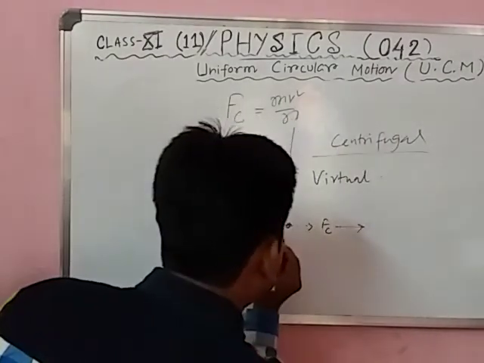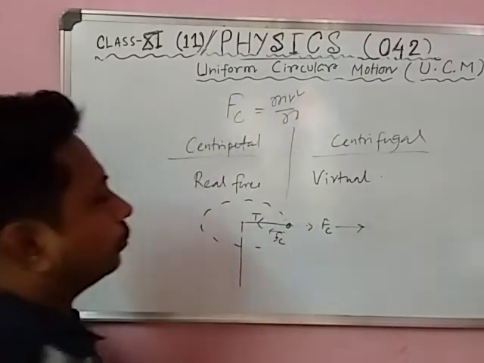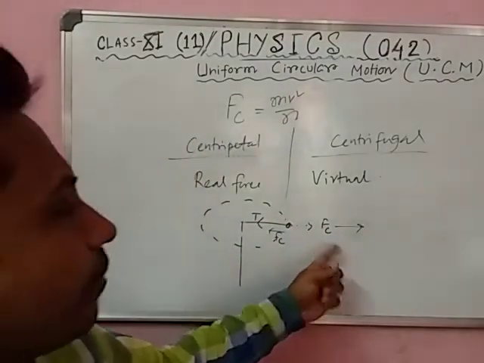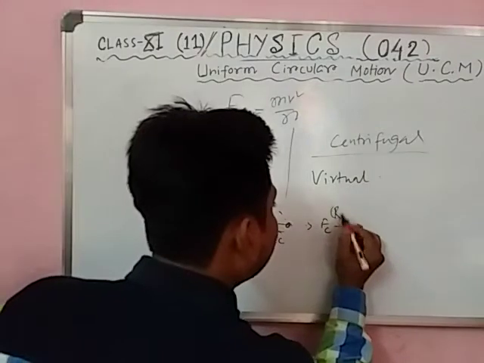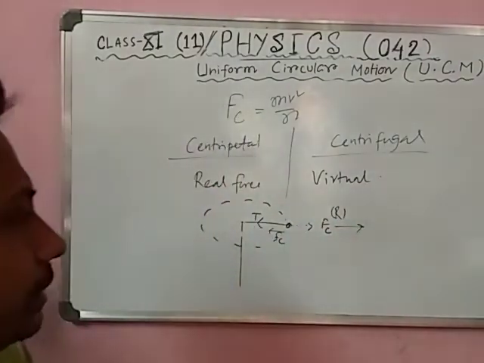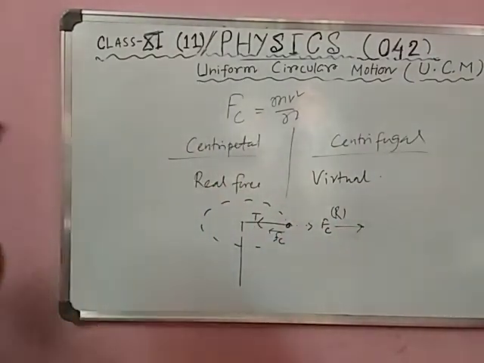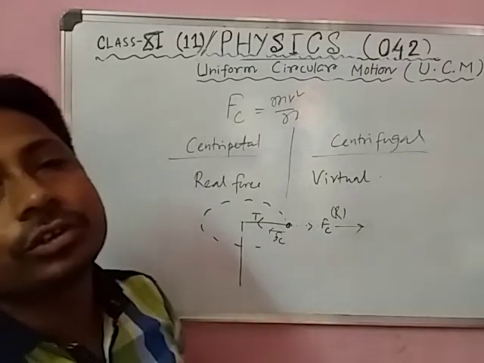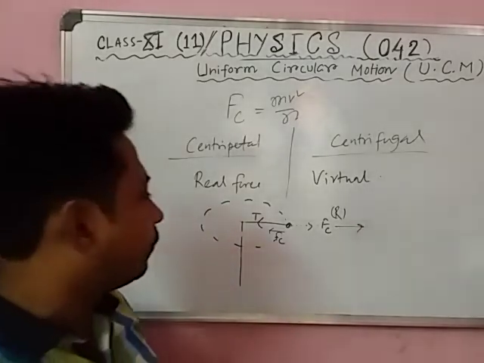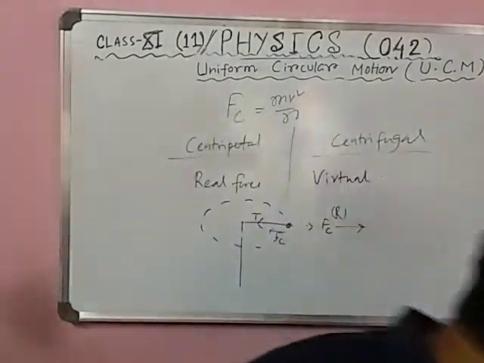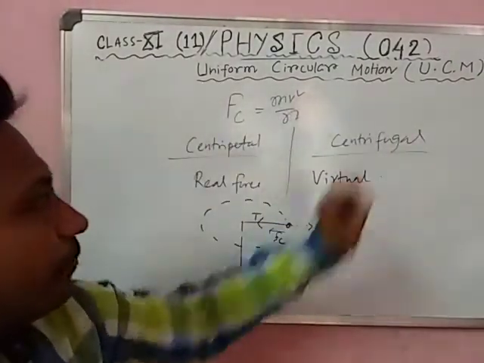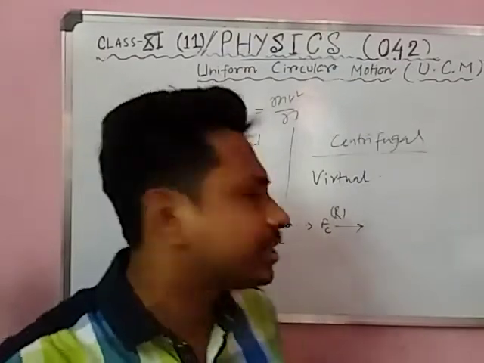This is the reaction of centripetal force, but this is the action. Every action has an equal and opposite reaction. So in centripetal force there is a reaction force, but in centrifugal force there is no reaction force.